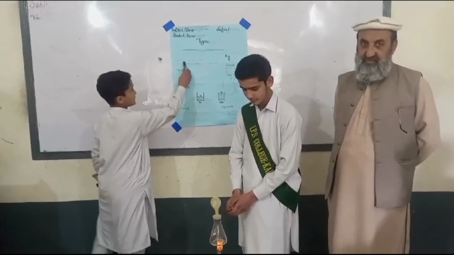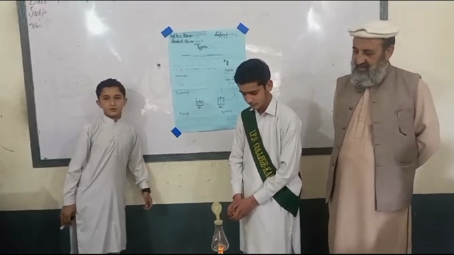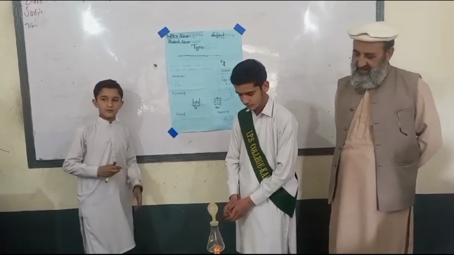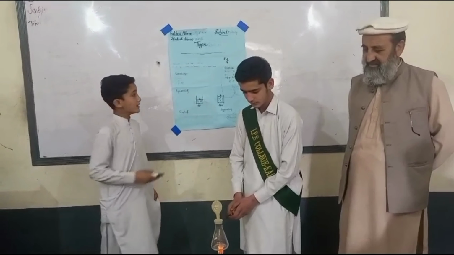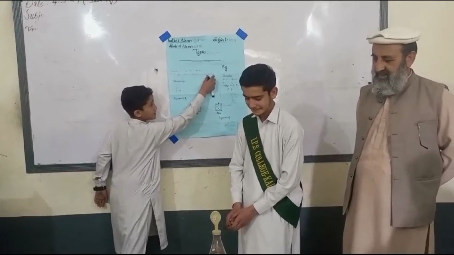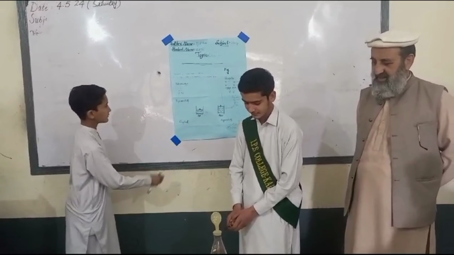It was presented by Jacques Charles in 1787 AD. He says in this law that the volume of a given mass is directly proportional to the absolute temperature at constant pressure. There is a point that the pressure will also be constant.